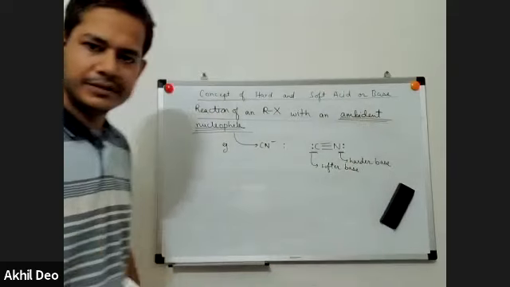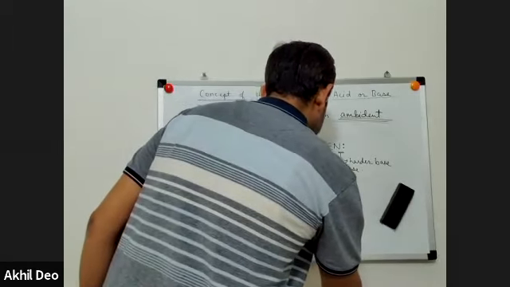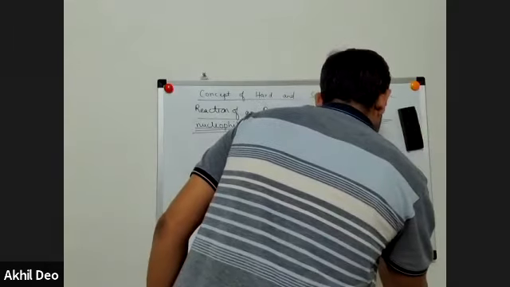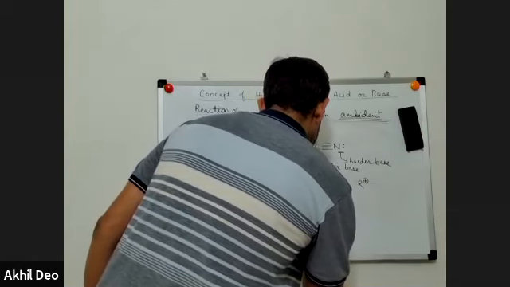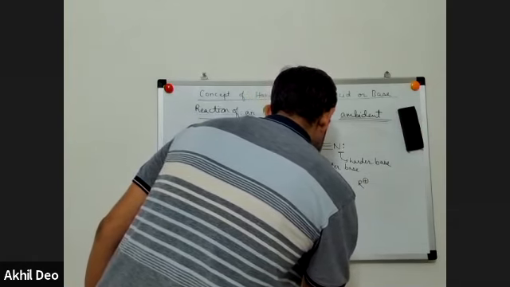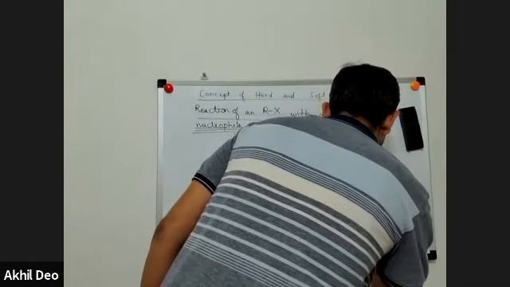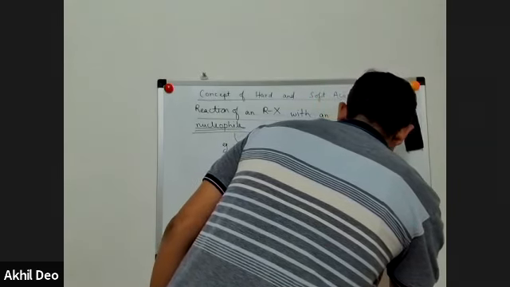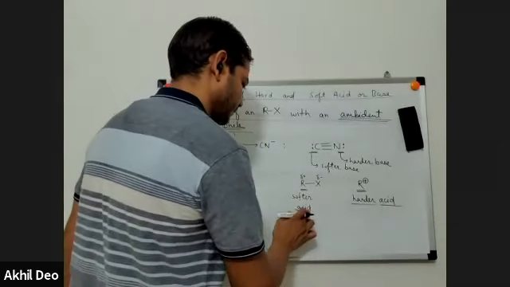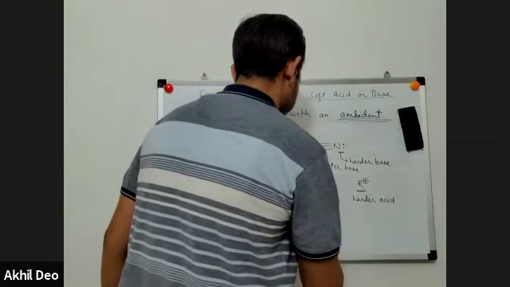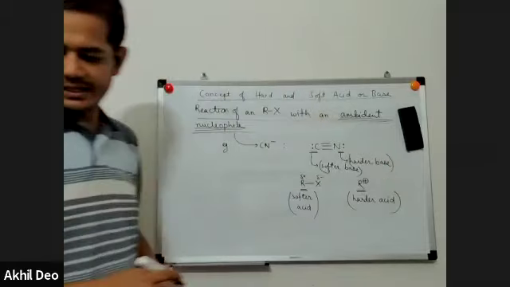Now, considering an alkyl halide, R delta plus is a softer acid, and R plus, which has a full positive charge, is the harder acid. Softer acid, harder acid, and harder base and softer base. Now we can understand.